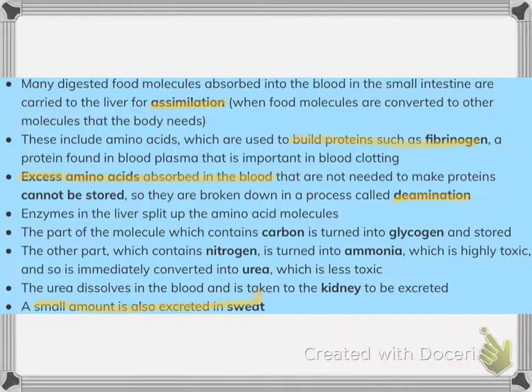Enzymes in the liver split up the amino acid molecules, and the part of the molecule which contains the carbon is turned into glycogen and stored, and the other part which contains the nitrogen is turned into ammonia, which is very toxic. That's why it needs to be converted into urea, which is less toxic than ammonia. The urea dissolves in the blood and is taken to the kidney to be excreted, and a small amount is excreted in sweat.